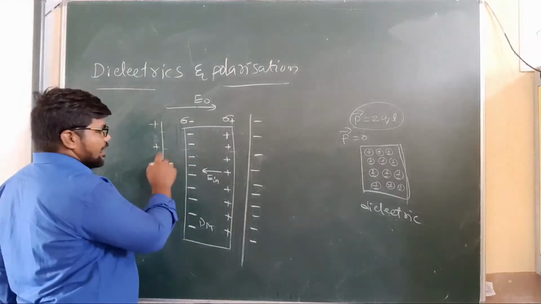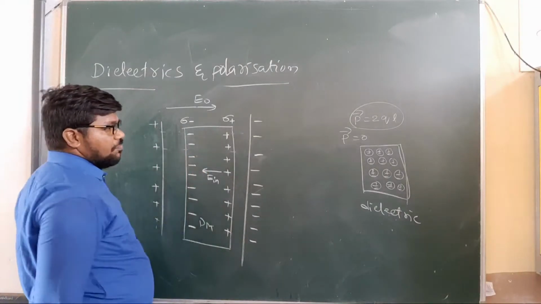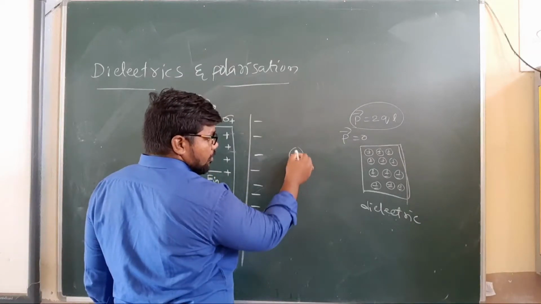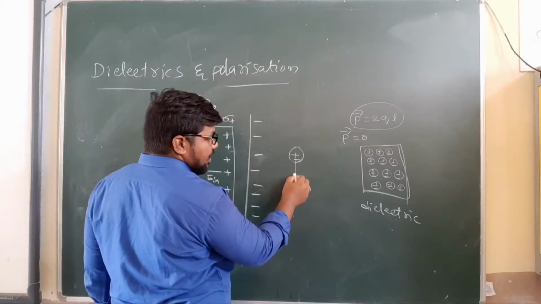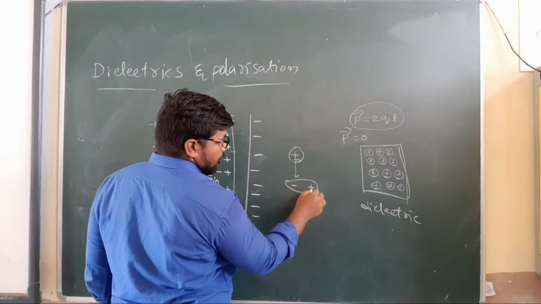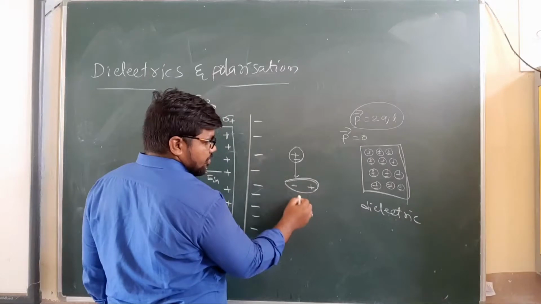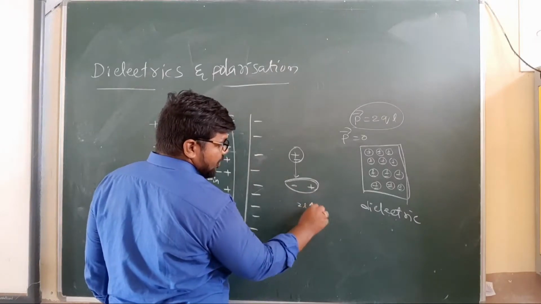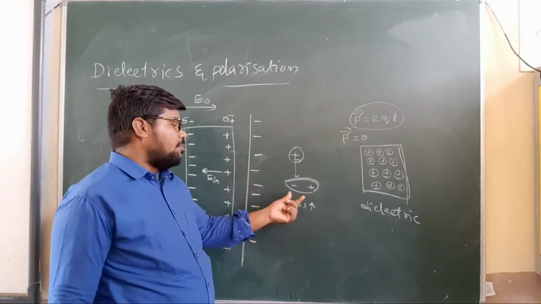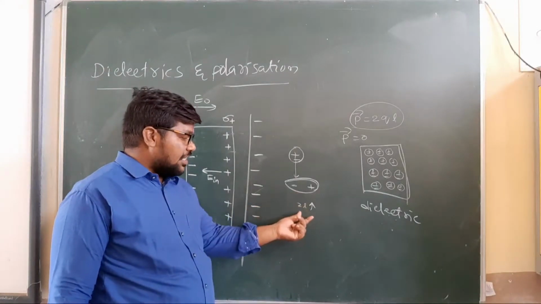So what happens when this type of material is placed in the electric field? Due to the electric field, the molecule, which is spherical in shape, behaves like this, my dear children. Somewhat changes, meaning the 2L value increases. The distance between the two equal magnitude charges of opposite nature increases.